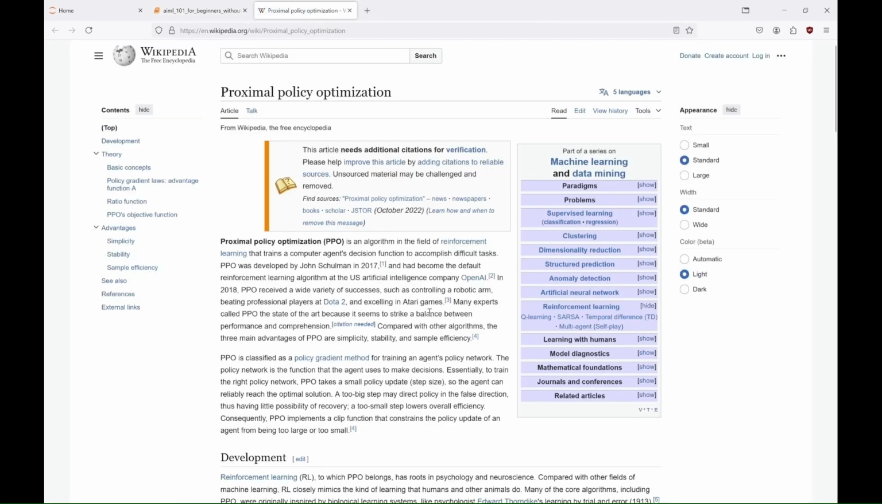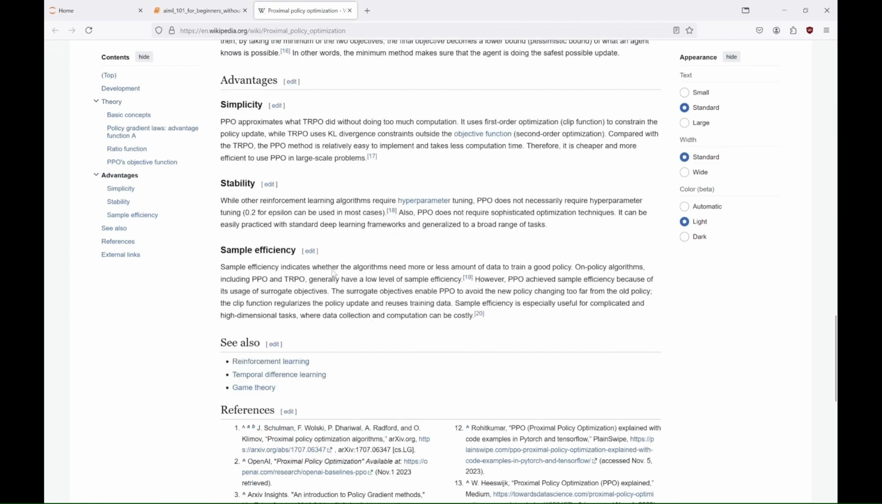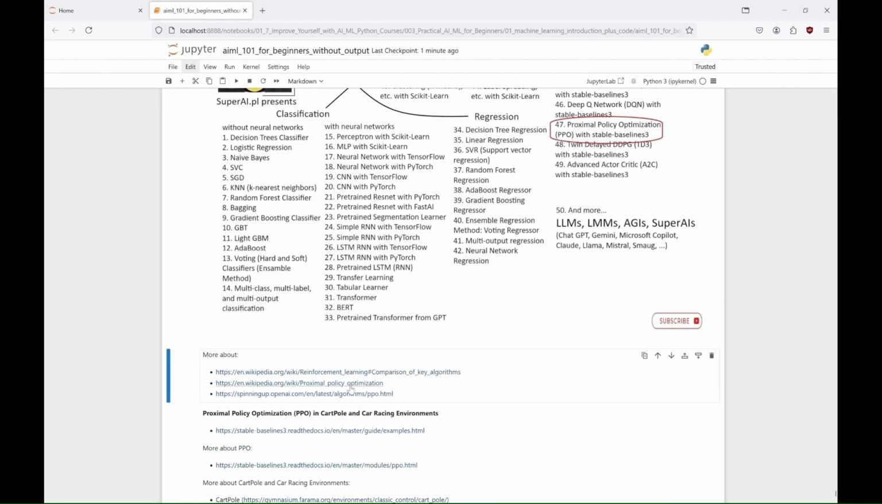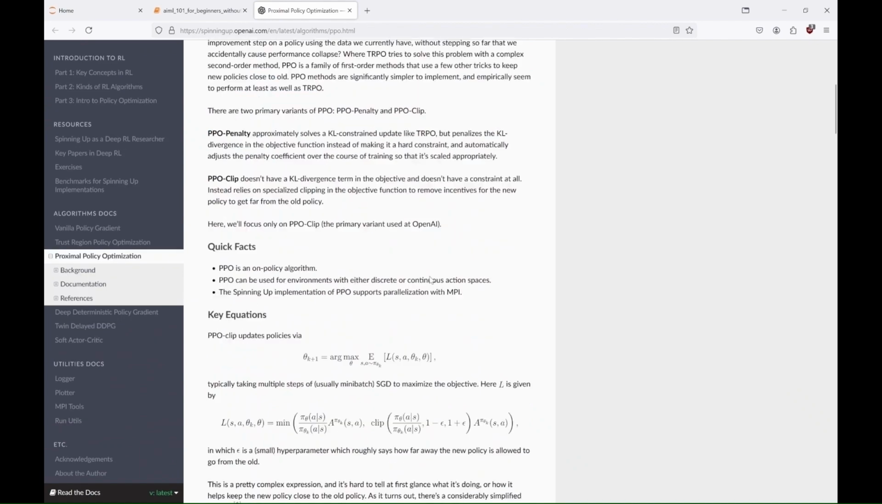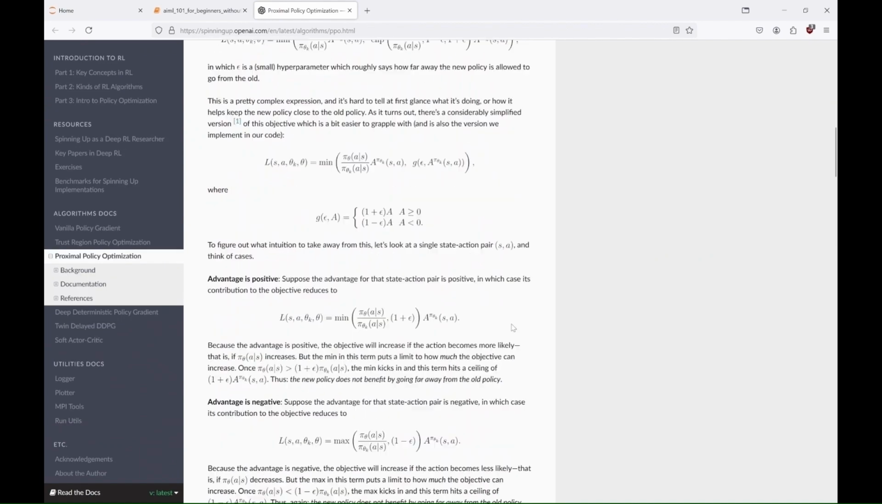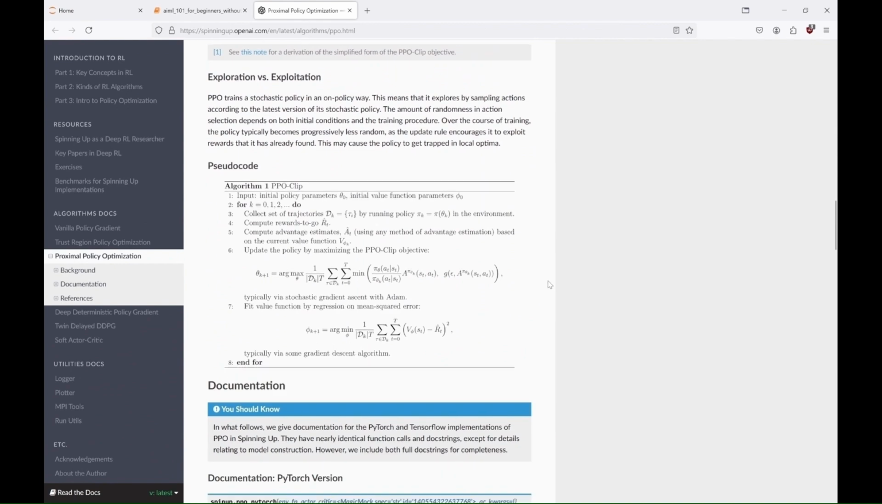PPO is a popular reinforcement learning algorithm introduced by John Schulman and his team in 2017. It is designed to make learning more stable and efficient, while balancing the need for exploration and exploitation. PPO works by making small controlled updates to the policy, which helps prevent large changes that could destabilize training. This is done through a so-called clipped objective function, which limits how much the policy can change in one update.